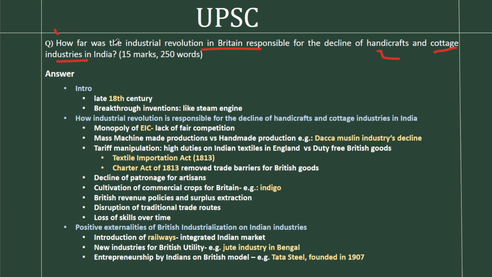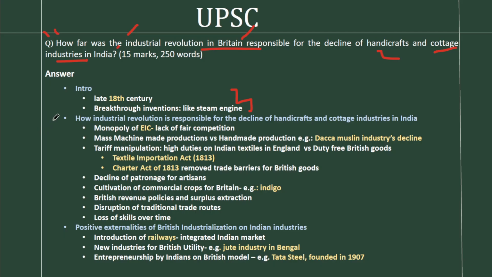The question has an analytical statement. How far is the Industrial Revolution in Britain responsible for the decline of handicrafts and cotton industries in India? So this analytical statement has to be supported as well as disputed. You have to check how far it is relevant, so you have to give arguments for it and against it. At the outset, you have to start by defining what Industrial Revolution is in the first place. Now let's see how the introduction can be framed.